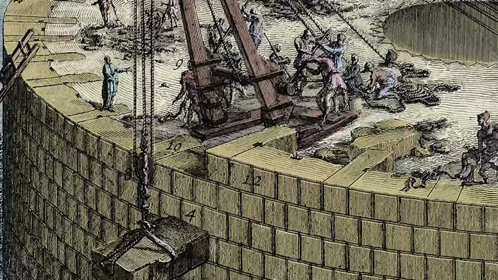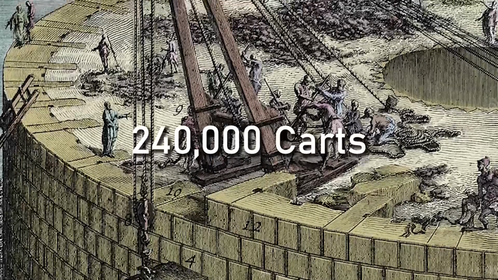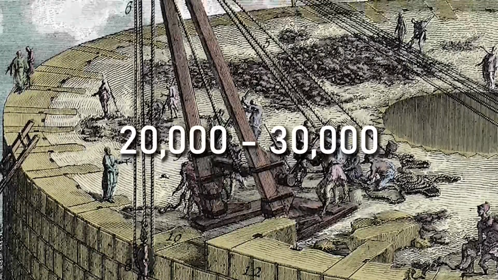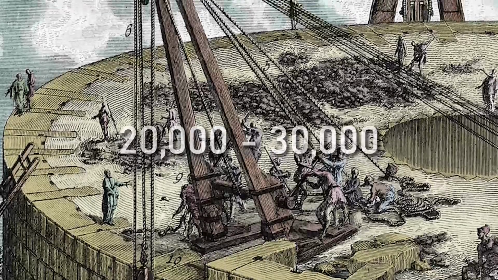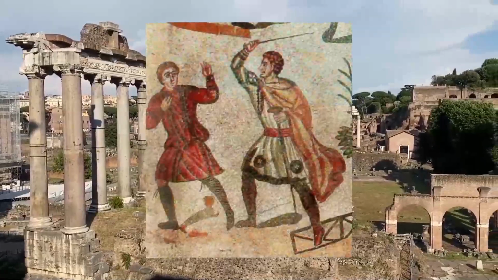Additionally, historians believe that workers would have transported approximately 240,000 carts, and approximately 20 to 30,000 individuals were involved in the building process. Isn't that huge? Also, a large percentage of these workers were slaves.